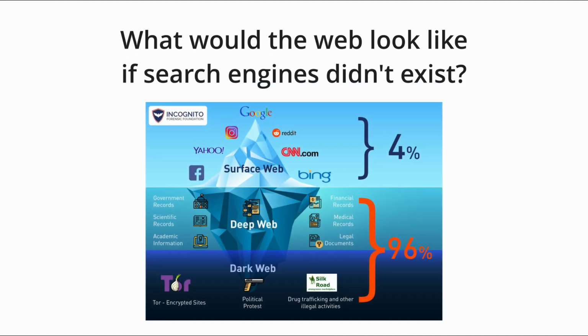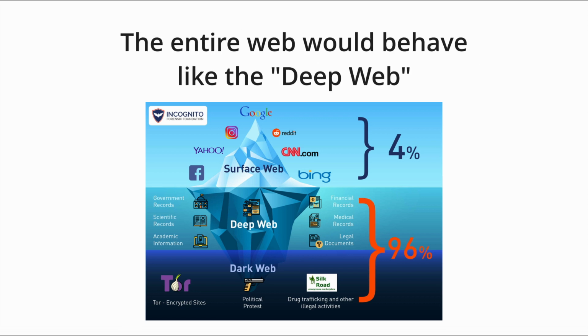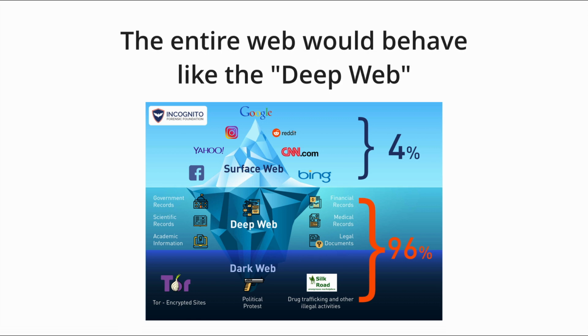Think back to the previous chapter about web structure for this one. Remember how websites in the deep web aren't searchable unless you know their exact URL? This is really the base state of the web, and if it weren't for big search engines like Google, the entire web would behave this way. Let's run an example of what this might look like.